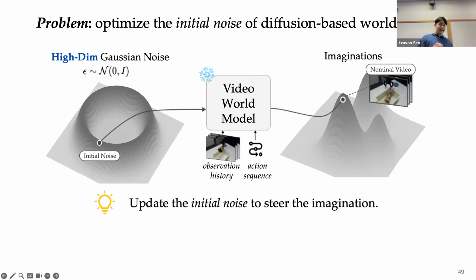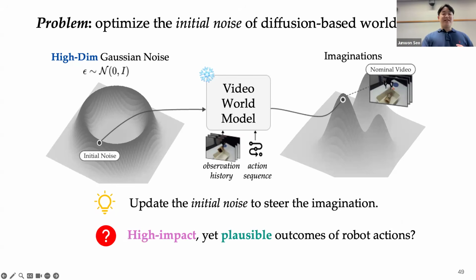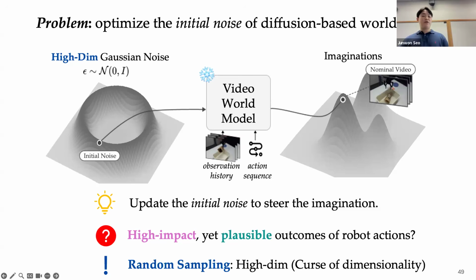So the next question for optimizing initial noise is, how can we actually guide this optimization so that it efficiently generates high impact yet plausible outcomes of the robot action? One major challenge here is that the Gaussian noise we want to optimize, typically used by video world models, is extremely high dimensional. For example, it's 1 million dimensions for some state-of-the-art world models, which is really tricky and hard to optimize. As a result, just random sampling or zeroth order optimization suffers severely from the curse of dimensionality, where generating even a single sample takes about a minute.